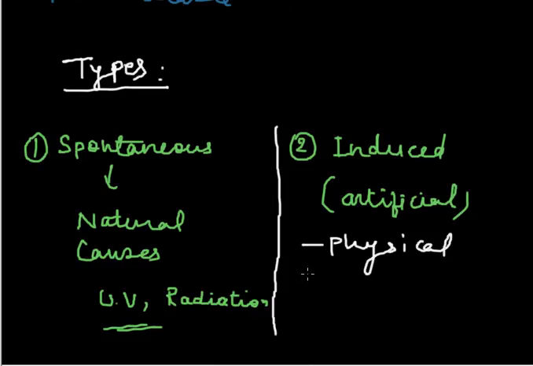Physical factors like ultraviolet rays, radiations, and chemical factors like phenol, mustard gas, etc.